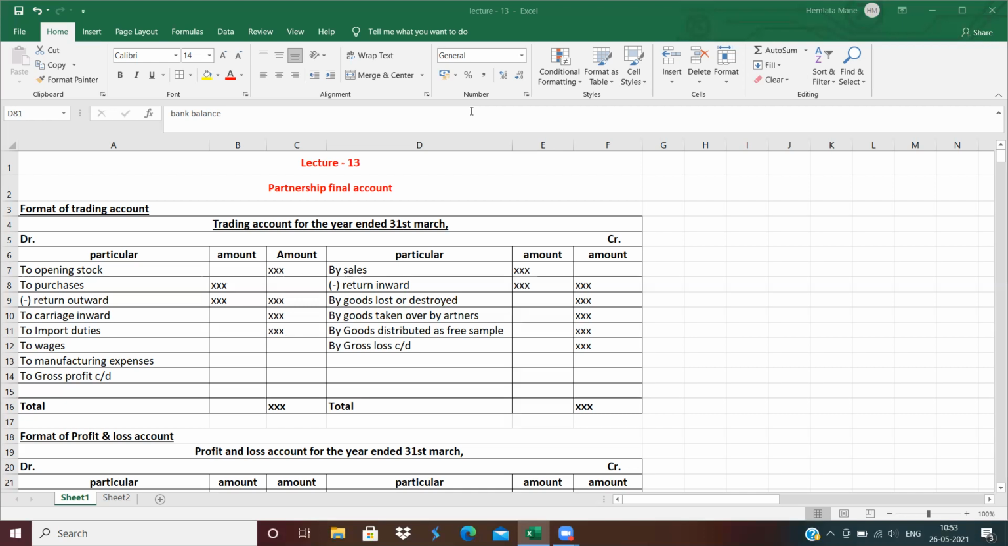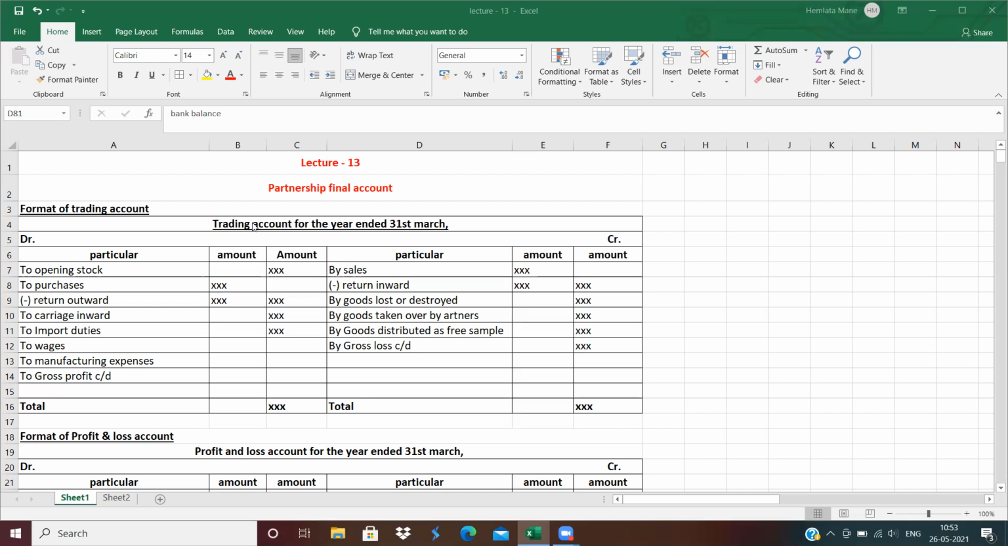Then in the final accounts of a partnership firm, which accounts should be maintained? First, every businessman maintains the trading account. How to prepare the trading account? I have given here the format of the trading account. Trading account is a nominal account. What is the rule of a nominal account? Debit all expenses and losses, credit all incomes and gains.